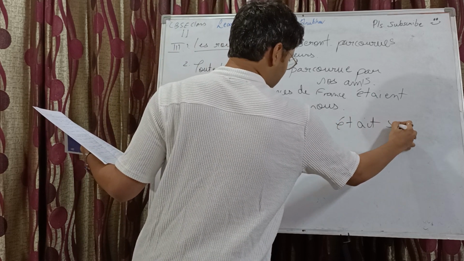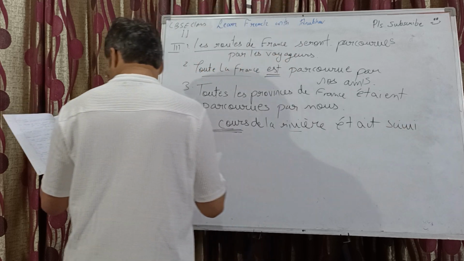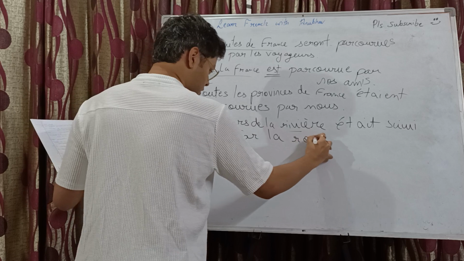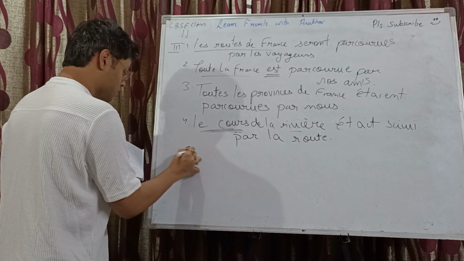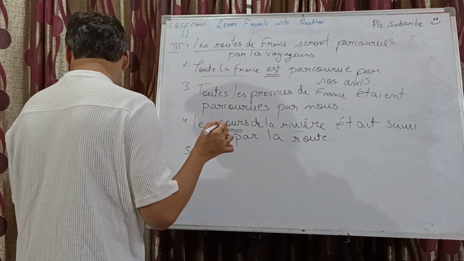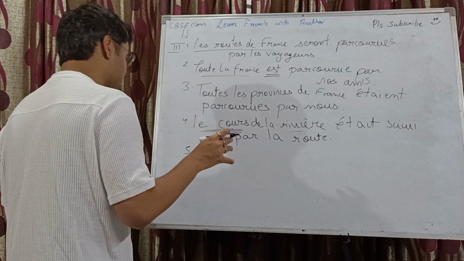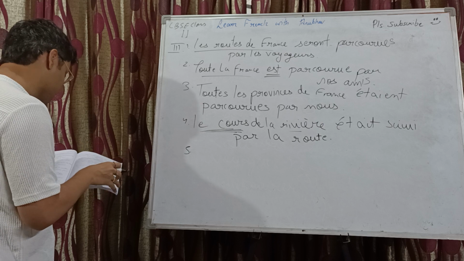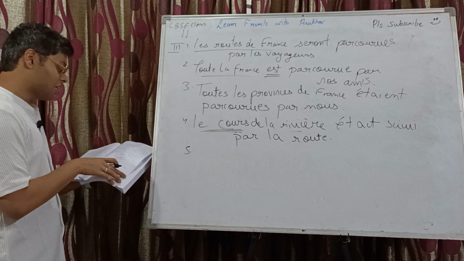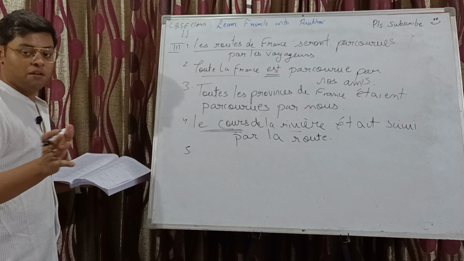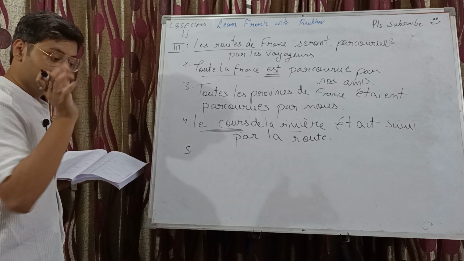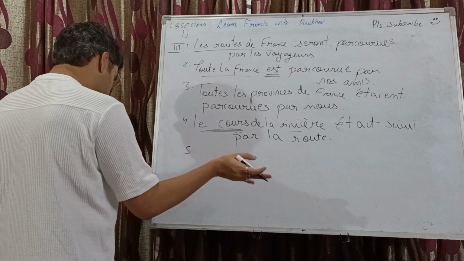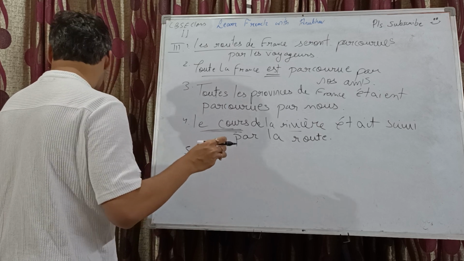Imparfait passive. Était suivie par la route. Fifth, we have, and yes, we have a lot of questions, like there are 10, 11 questions of active to passive and then 10, 11 of passive to active, which we are going to do in this video only. So yeah, this video is going to be quite long, and please stay tuned. I mean, keep following what I am writing.